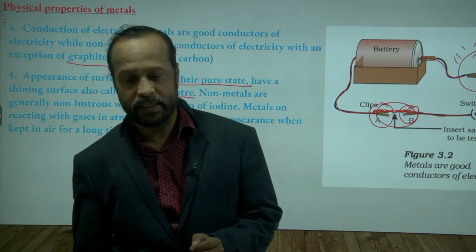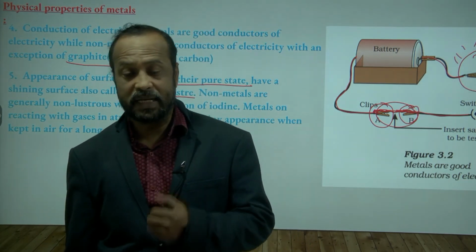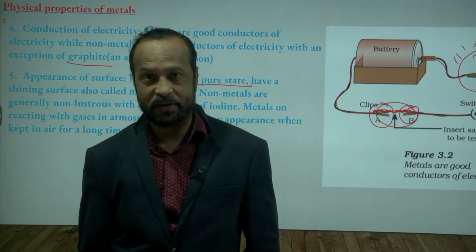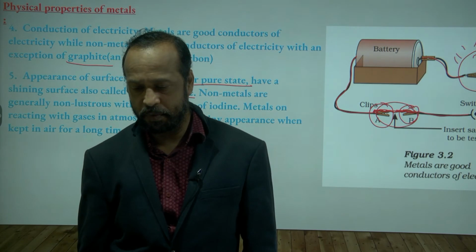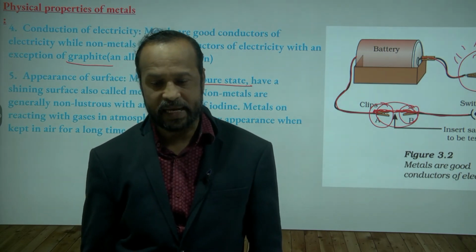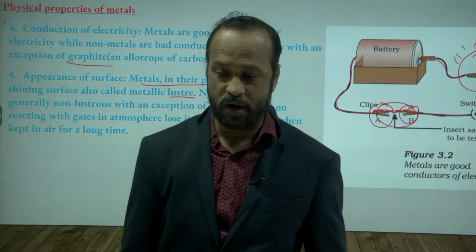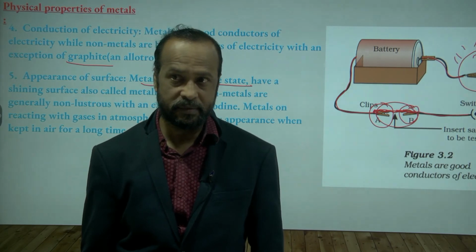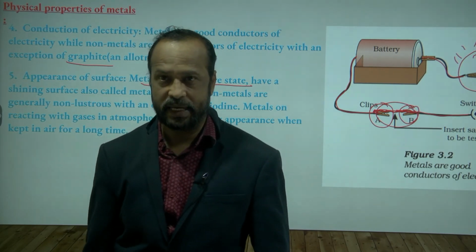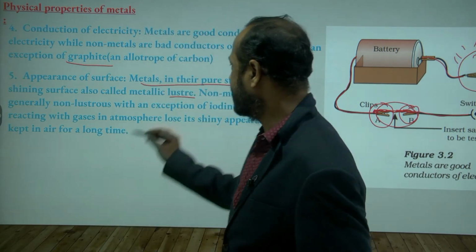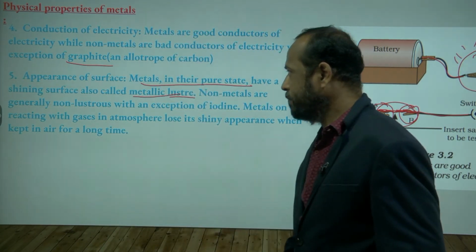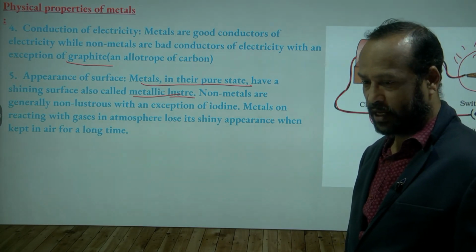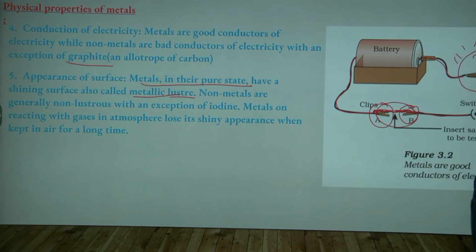Generally, the metal surfaces are shiny. This property is called metallic luster. Is this clear? Metallic luster. Okay? Metals, their surface is generally shiny. This property is called metallic luster.